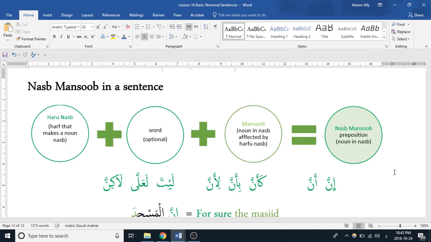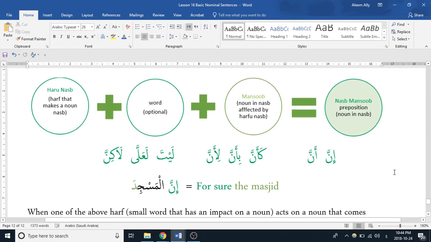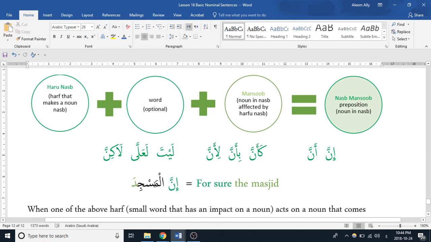Just a quick review. A Nasb Mansoob phrase is where you have a harfu nasb and then a word, either coming directly after it or a couple words after that, which it forces to go into a state of nasb, right? And that's usually represented by it taking a fatha. So an example of that would be innal masjida. It becomes masjida because of the harfu nasb.